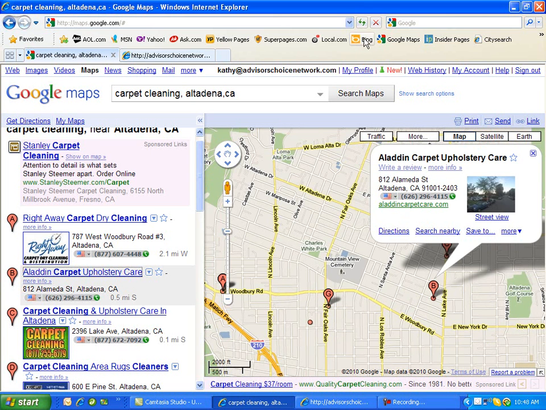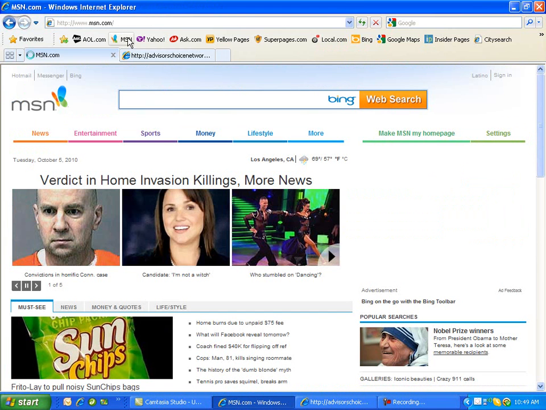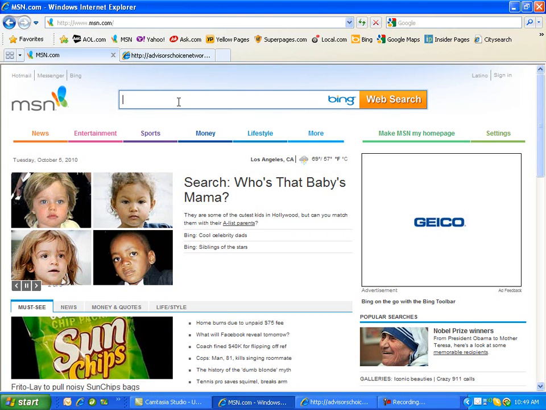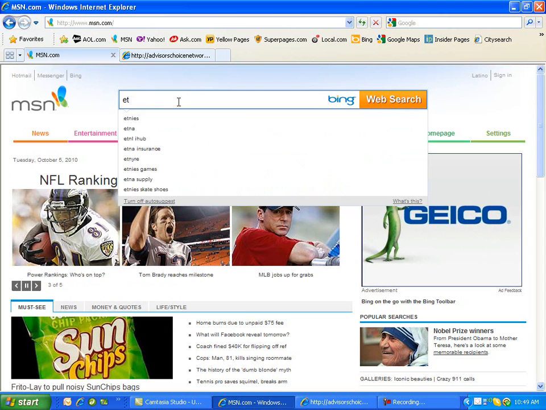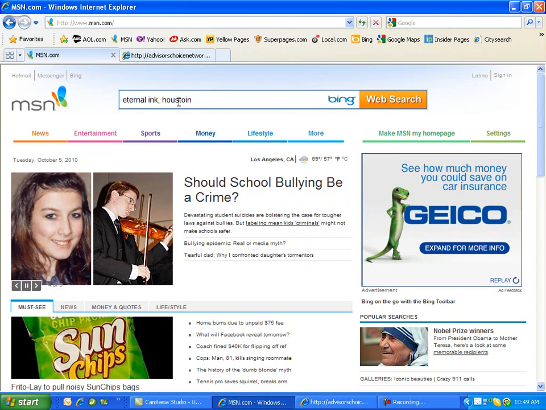The final example I want to share with you is something very interesting that takes place. I'm going to go to MSN because MSN is also something that I wanted to highlight. That's a very well-known site that most people go to and use. In fact, many people have it as a home page. The wonderful thing about MSN is they will tell you that they're using Bing as their web search. So within Bing, I wanted to show you an example of the amount of directory listings that we offer. We have a client called Eternal Ink, and they are in the tattoo business, located in Houston, Texas.